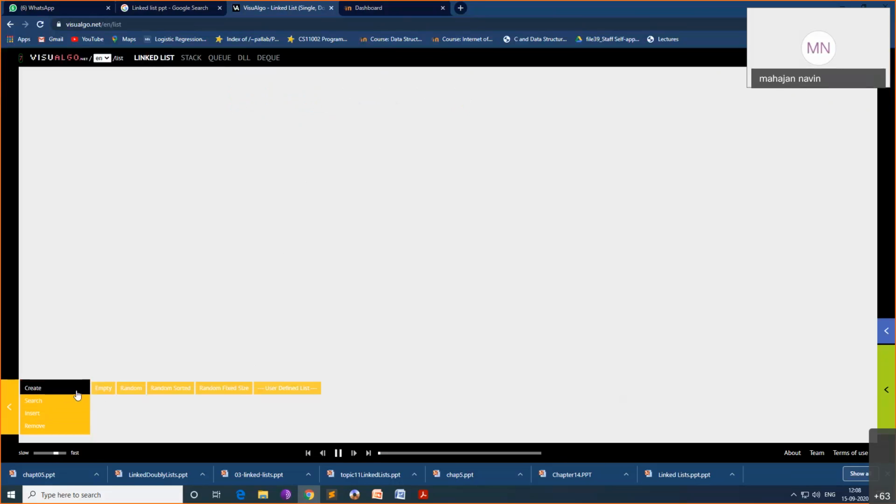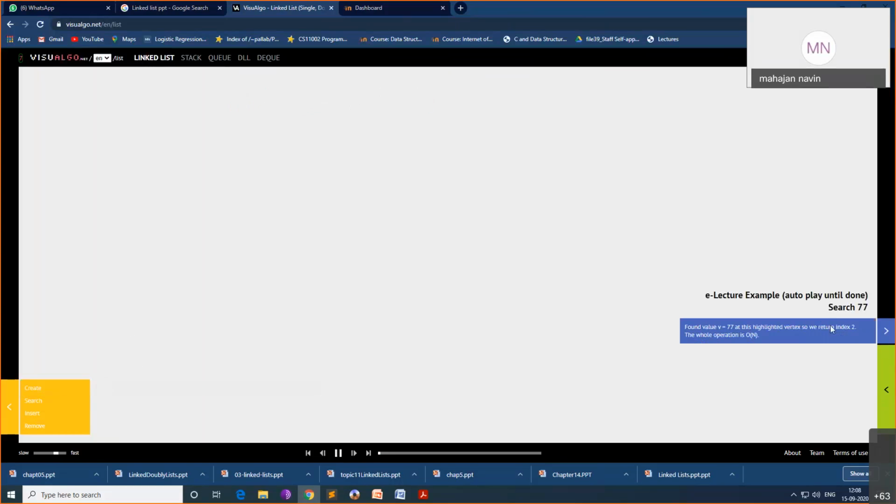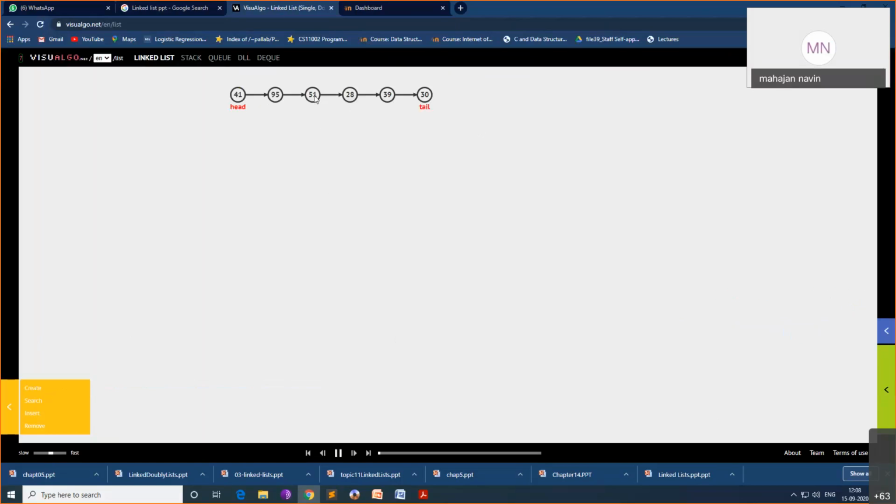Create empty list. Create random. Random means a random number of nodes. Okay, once again I'll show you. Create empty. What will happen here? It's not visible. The last value was 22. Create empty, so nothing is there. It's empty. I'll say create random. 1, 2, 3, 4, 5, 6. A random number of nodes are there.